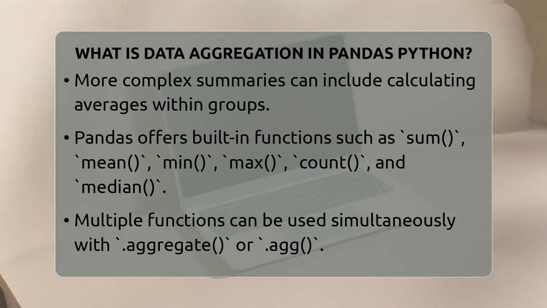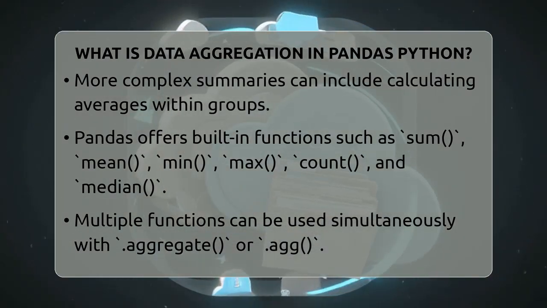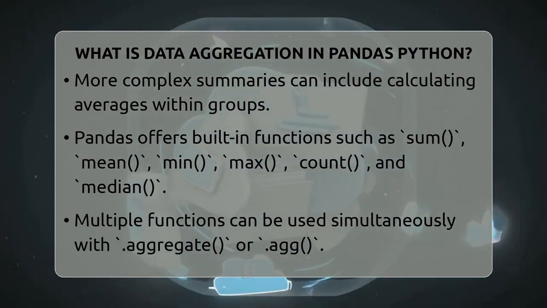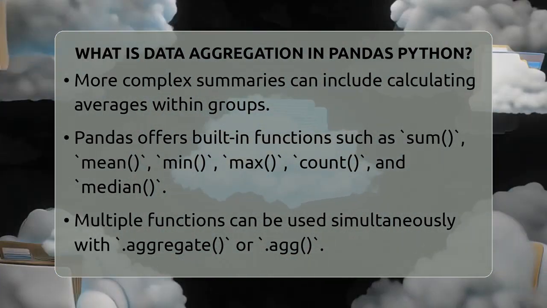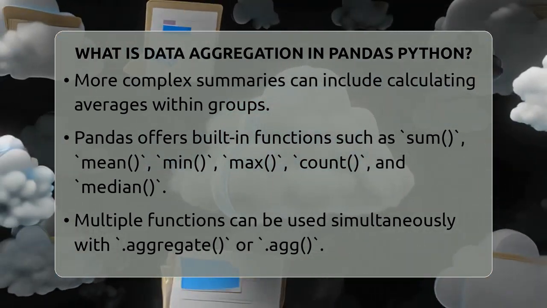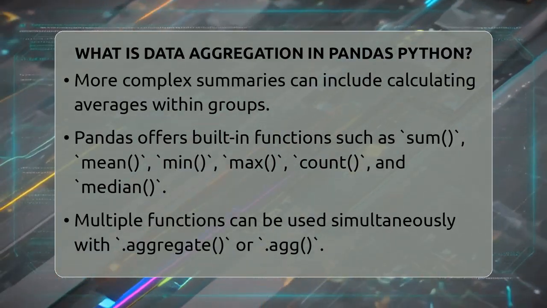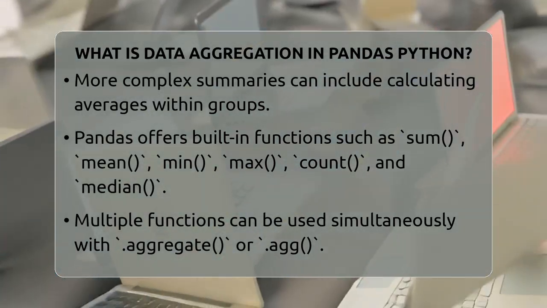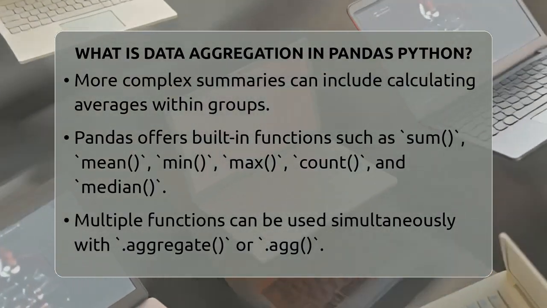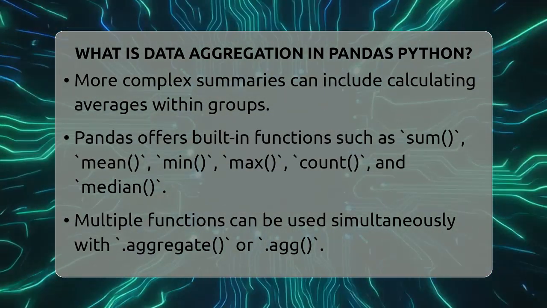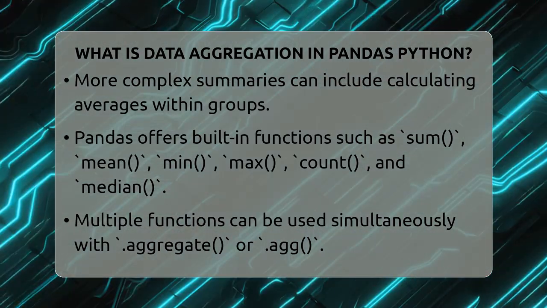Pandas makes aggregation flexible and easy. You can use built-in functions like sum, mean, min, max, count, and median. You can also apply multiple functions at once using the aggregate, or agg, method. For example, you could get the total and average sales for each group in one go. If you want to be more specific, you can pass a dictionary to tell Pandas which functions to apply to which columns.